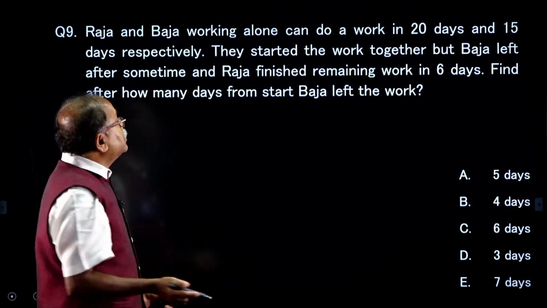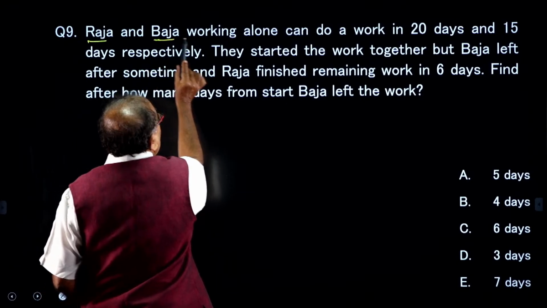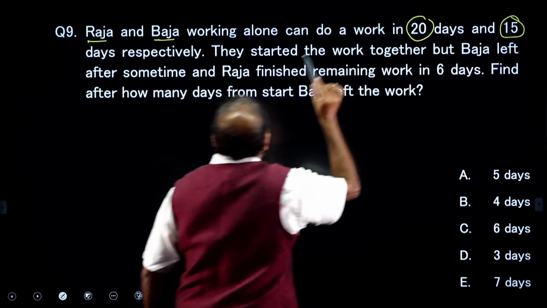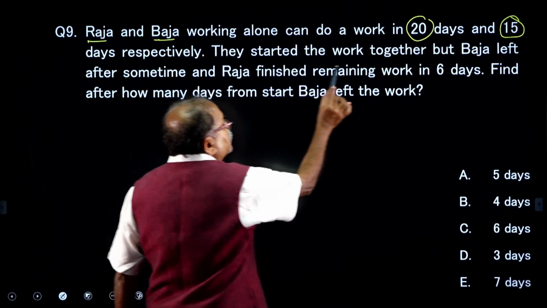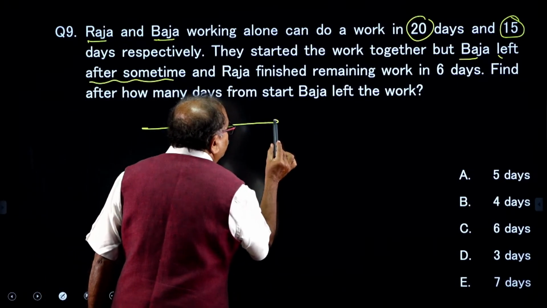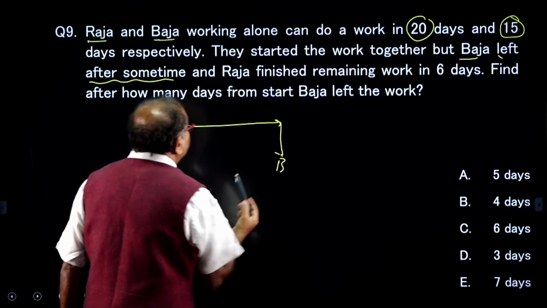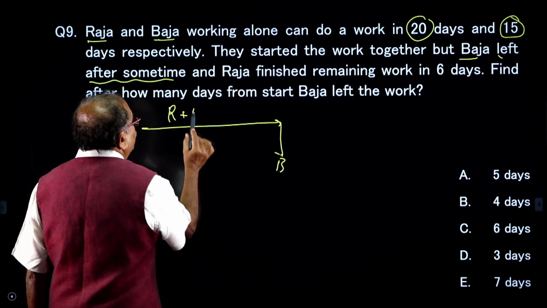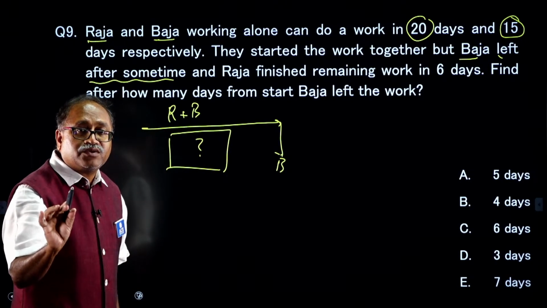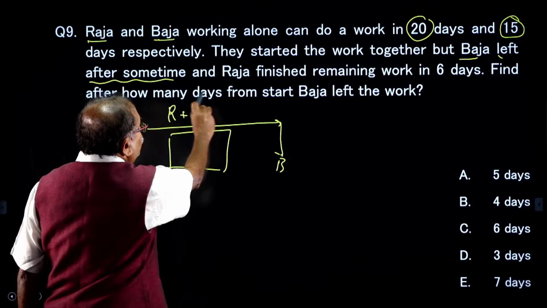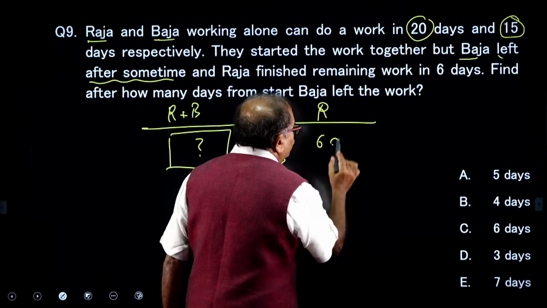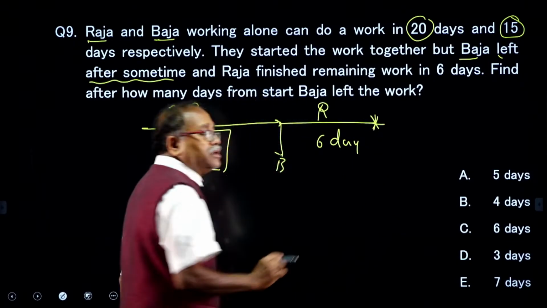I will read the question, then give the time. Raja and Bala working alone can complete a work in 20 days and 15 days respectively. They started the work together and Bala left after some time. That means Raja plus Bala worked together, and after some time, I do not know after how many days, Bala left. Then Raja finished the remaining work in 6 days. Raja alone worked here and completed the work in 6 days. Here the work is completed.